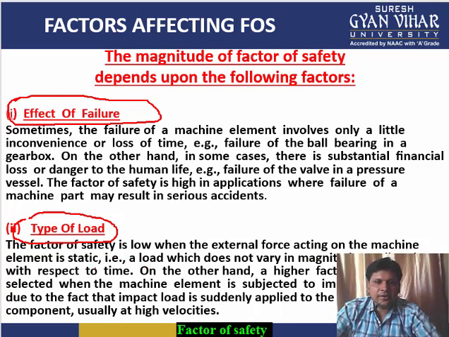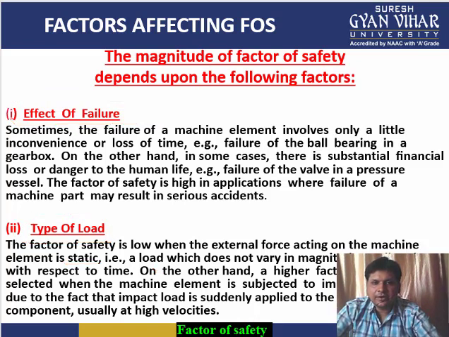What is a static load? A static load means a load which does not vary in magnitude or direction with respect to time.